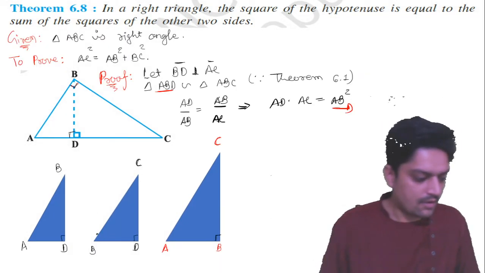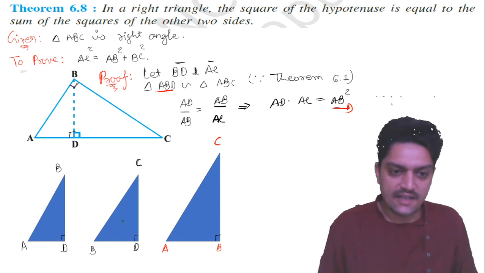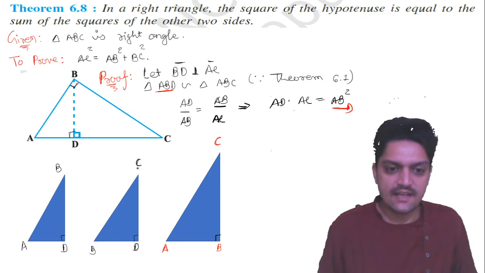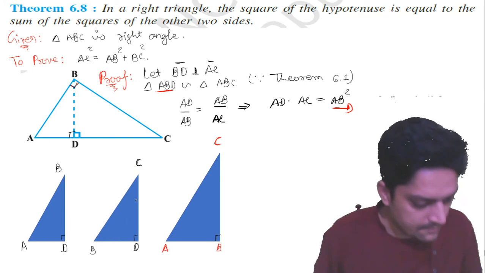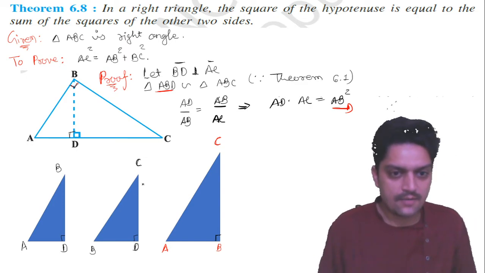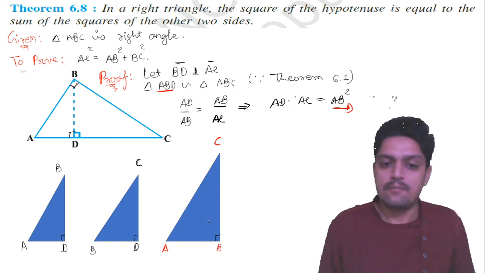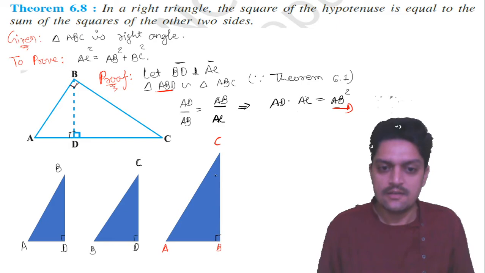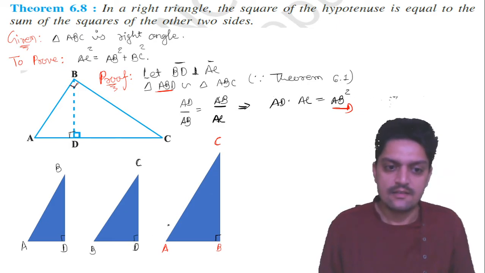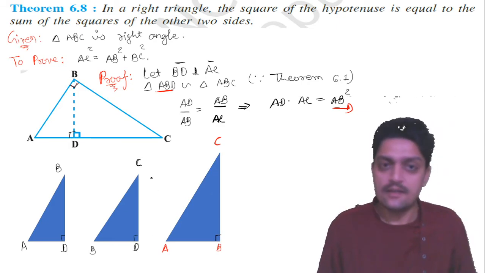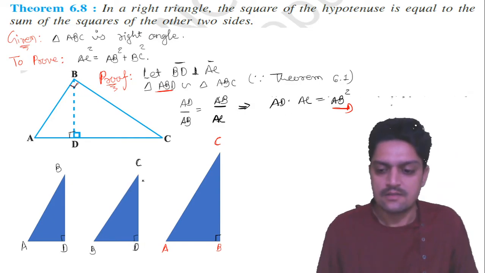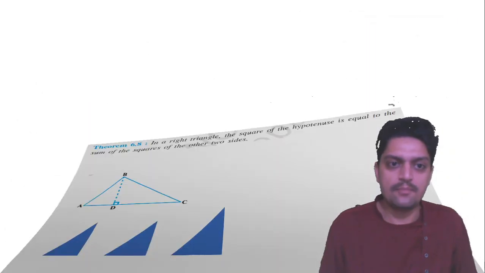BD upon CD, this side CD upon BC, hypotenuse.